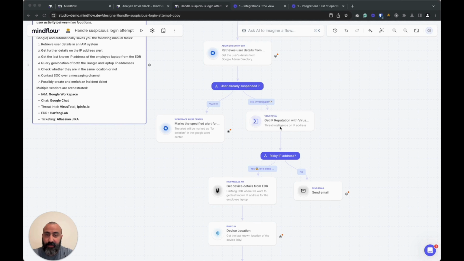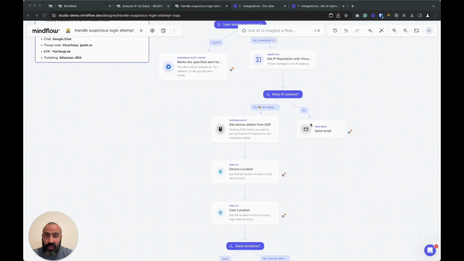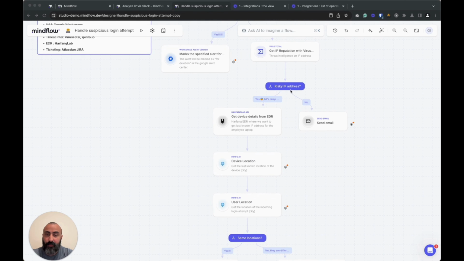If it has not been suspended, we're going to scan using VirusTotal as previously, getting the reputation of the IP it's connecting from. And if it's not a risky IP, then everything is okay. But if it's a risky IP, we'll make sure that the location the user is connecting from is exactly the same as the one his device is connecting from also.